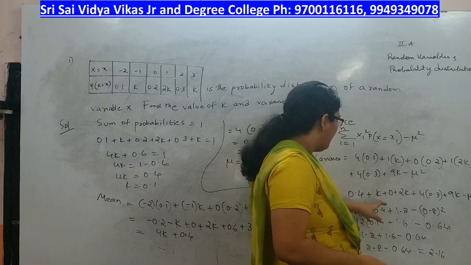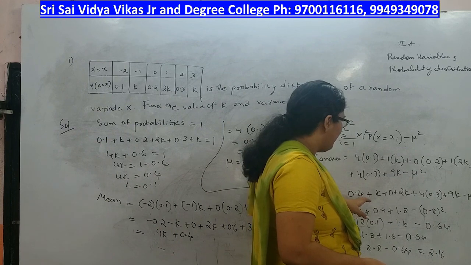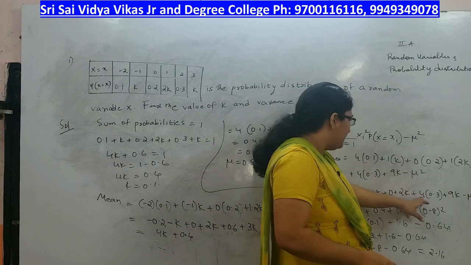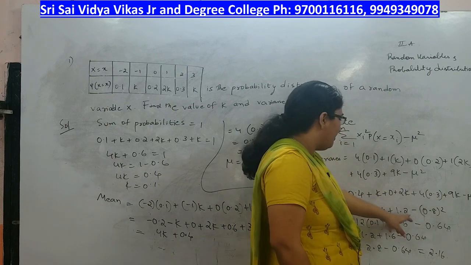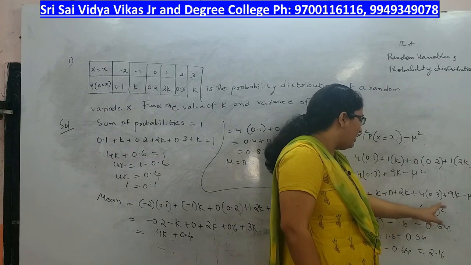k value is 0.1. So here you have 12k anyway, so that will be 0.4, and this is 4 into 0.3, which will give you 1.2, minus mu value is 0.8, so you get 0.8 whole square.